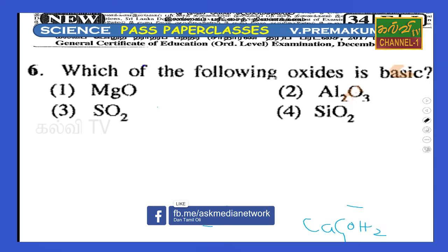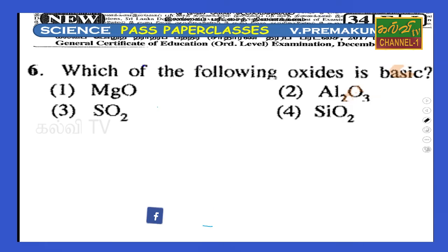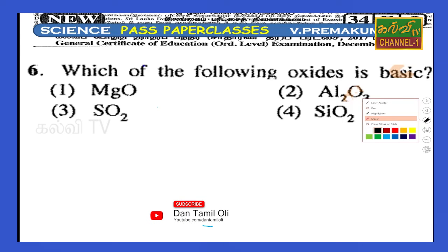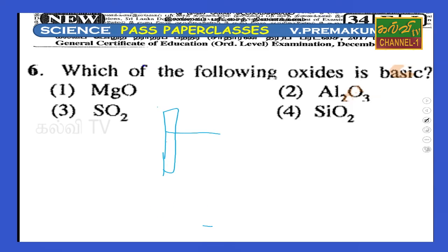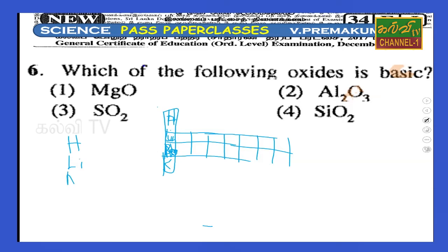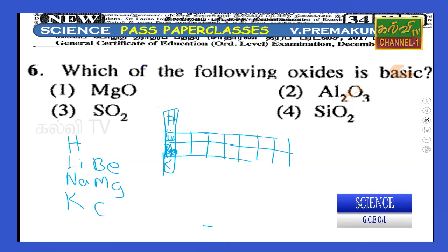Then the second one, Al2O3, that is in group 3. Group 3 shows both. Group 3 means the periodic table, right. In the periodic table you can identify hydrogen, lithium, sodium, potassium, and calcium.